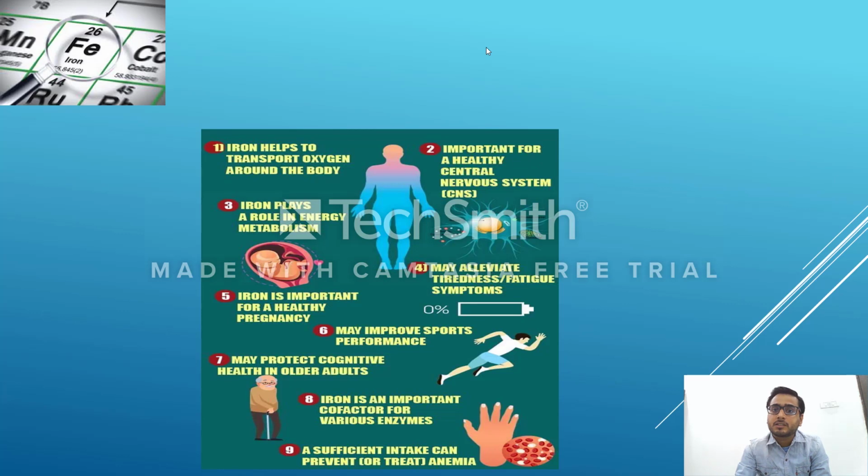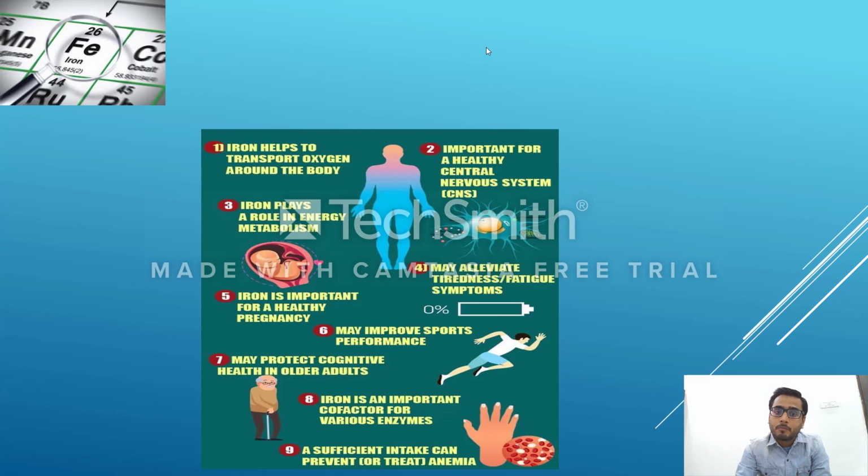Next, it is very important for a healthy central nervous system and it plays a role in energy metabolism. So iron deficiency does not merely lead to anemia, it has many other roles beyond the formation of hemoglobin. But in layman's terms, we only know that it helps in the formation of hemoglobin, which is very wrong.